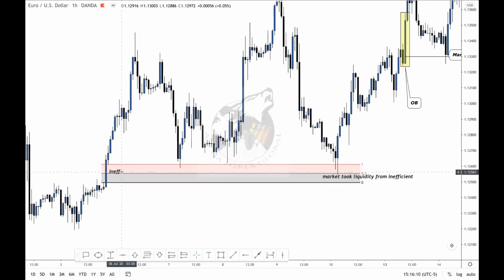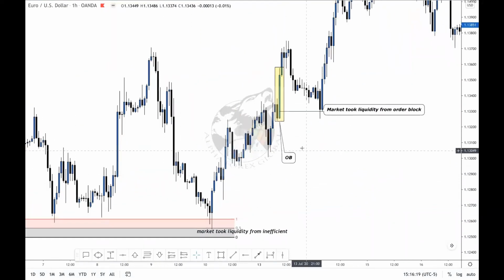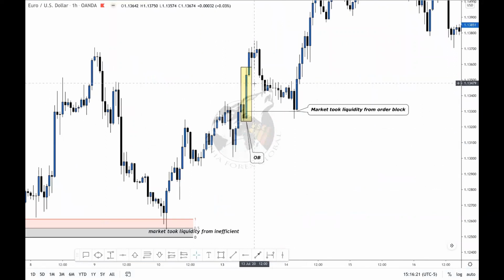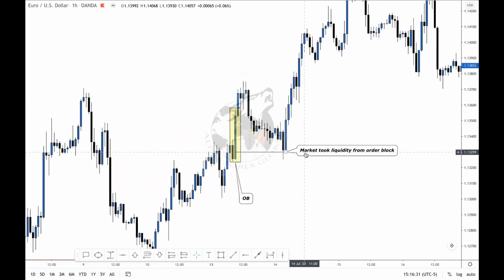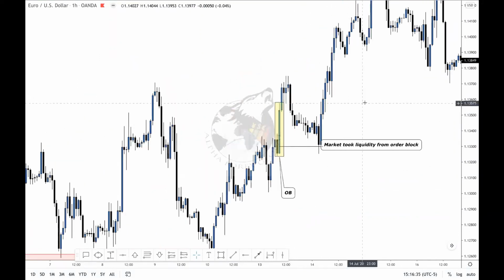So there was money left right here, money in the form of unaccounted orders. And also this order block right here contains money, and notice the market pushed back down and then mitigated from that area as well because money is being collected. So as I said before, money makes the market move. That is what we're looking for.